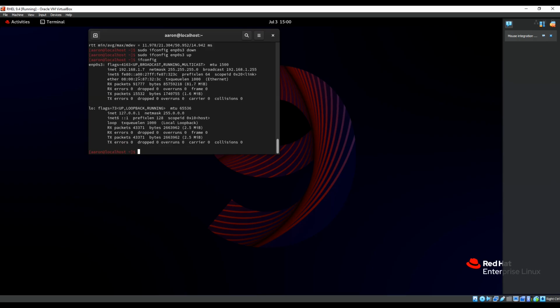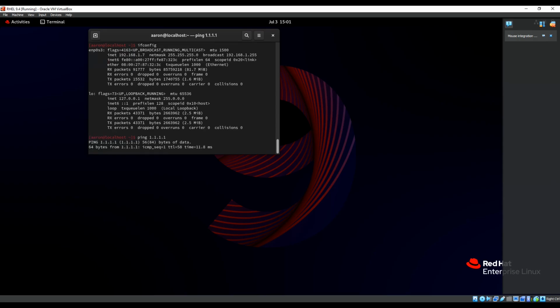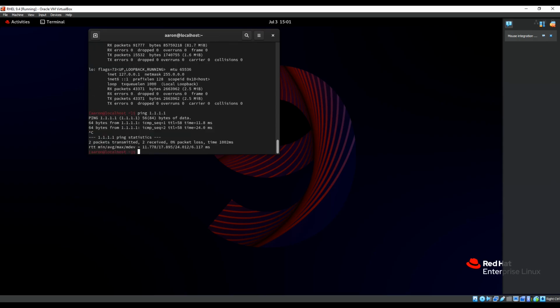Yep, as you can see, it's now got, I'm using your standard Class C network, 192.168.1.1. I should probably block some of this stuff out. But anyway, moving forward, ifconfig. Yep, so let's test the ping. So yep, we're able to ping Cloudflare.